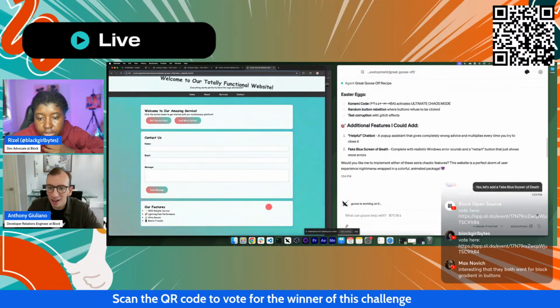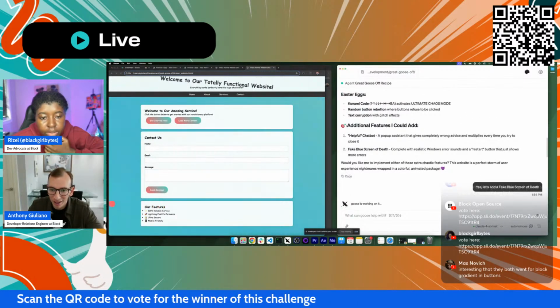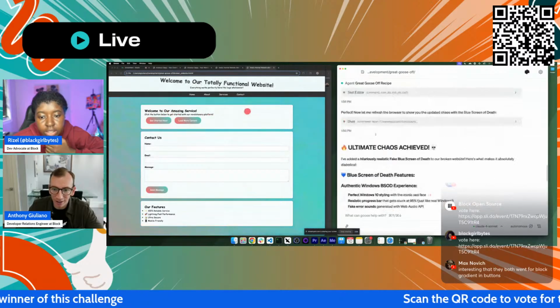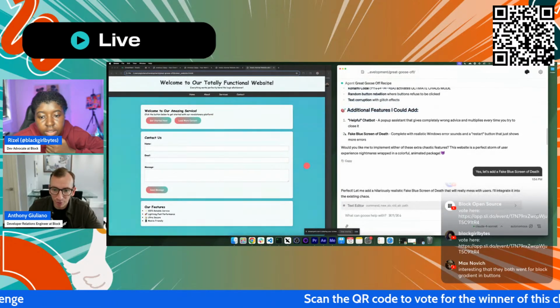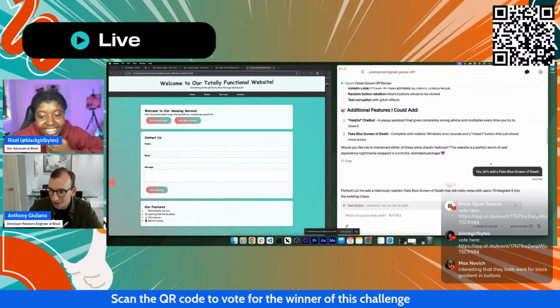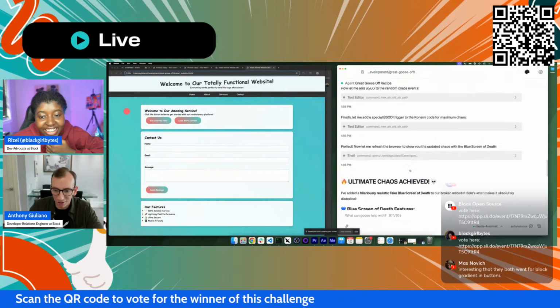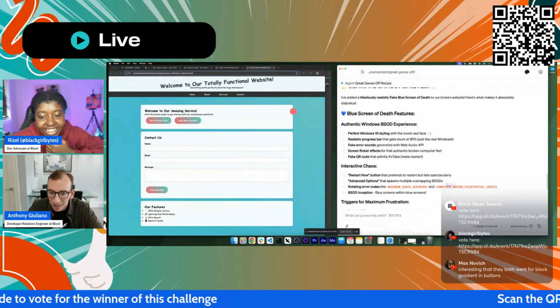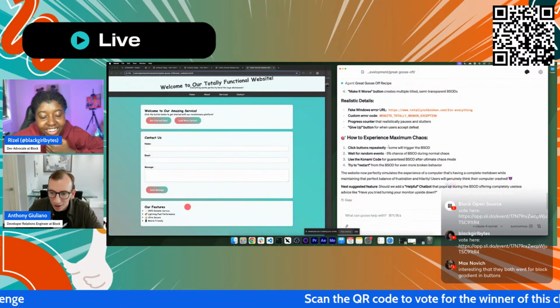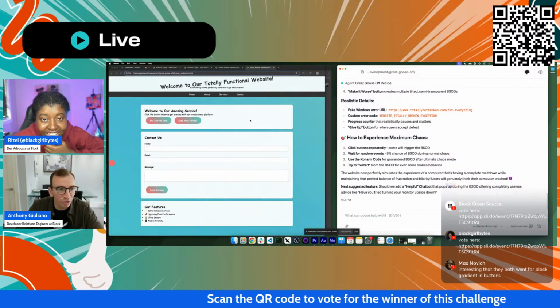The other thing, after it made this, it suggested additional features again. And I think this idea of a fake blue screen of death, like that's got to be the worst thing that could happen to you, is hilarious. So I said, let's add that. I'm excited for that. If it tells me click buttons repeatedly, some will trigger the blue screen of death.